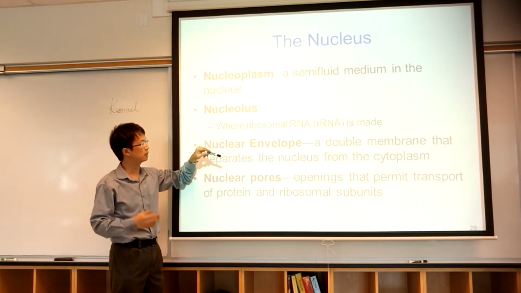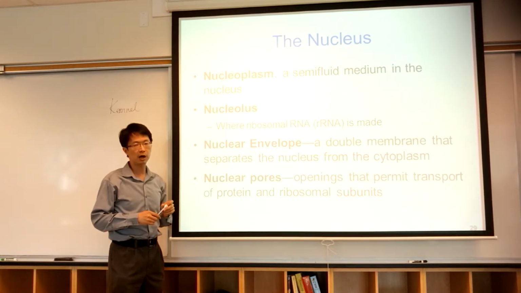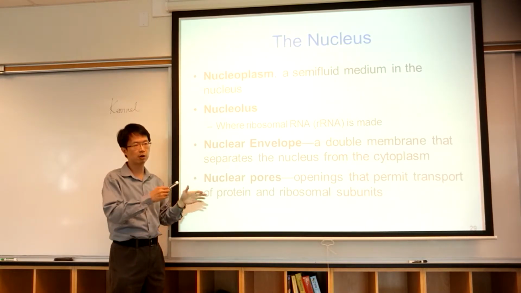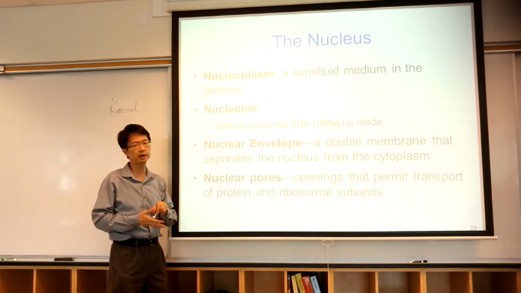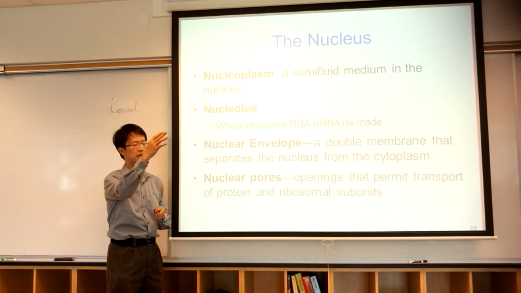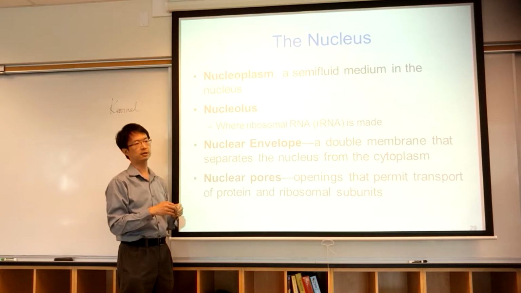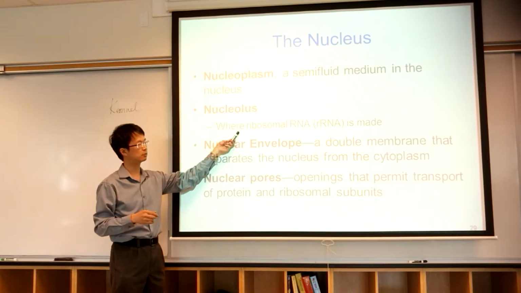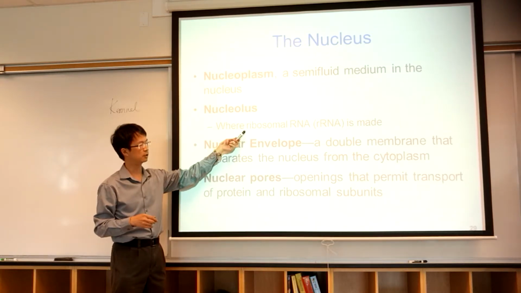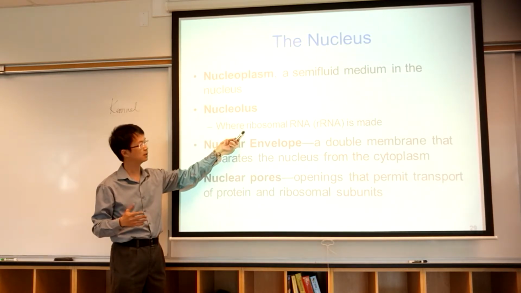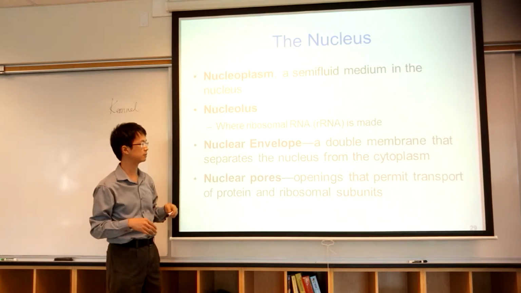Nucleolus is where rRNA is made. Ribosomal RNA. Right now, we have not talked about what rRNA is. We have not talked about the function of ribosomal RNA, but it is very important in protein synthesis. We'll talk about it in much more detail later. You will need to know this, but right now just memorize it. Ribosomal RNA is made in nucleolus.